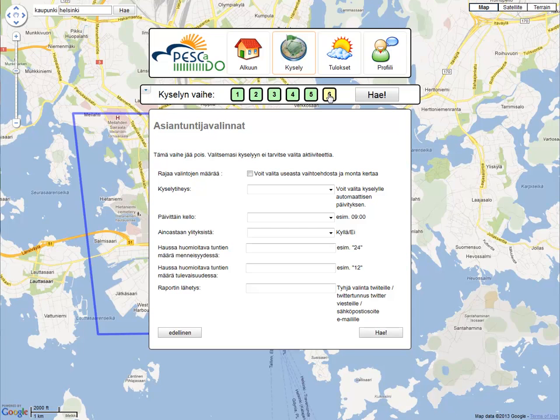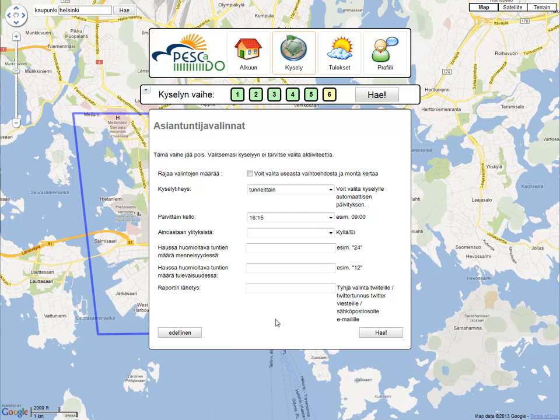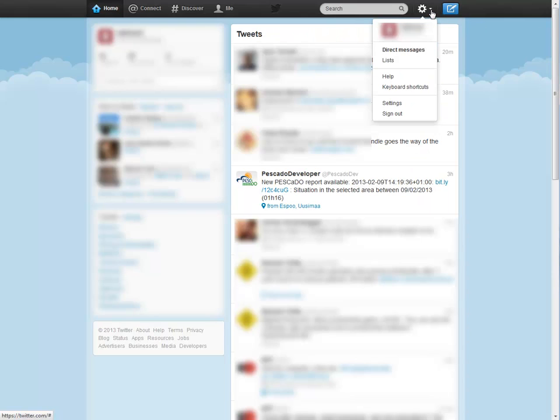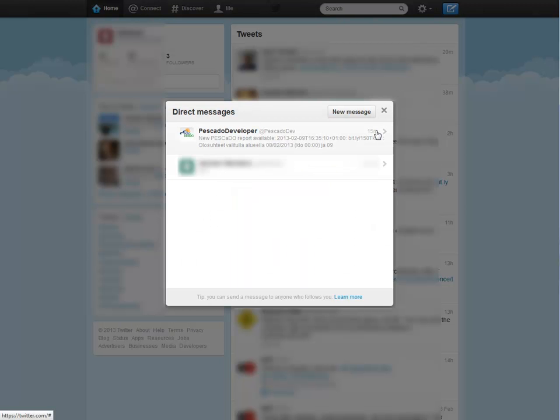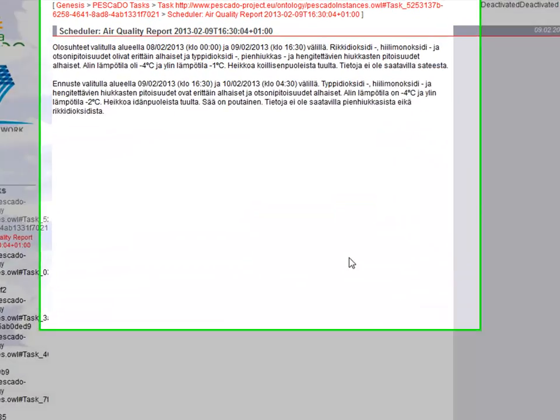Additionally, we provide parameters, for instance, on how frequent we want to receive the report, if we want to receive it only in the case of an actual warning, and by which means we want it. For the last parameter, we have the choice of email and public or private Twitter messages. We have now submitted our request and received a confirmation that it has been scheduled. At the specified time, we receive a message from the Pescado system that our report is available. Because of the limited size of Twitter messages, we follow the link to the actual result text.